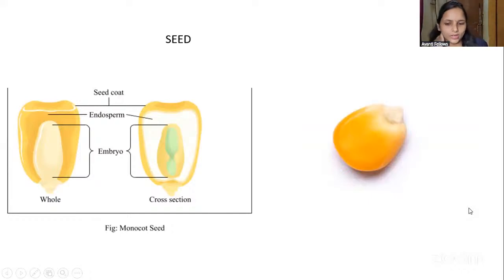Okay. So here you can see, guys, the seed. That is a monocotyledon seed we studied, right? Here you can see this is the embryo part and this is the endosperm.